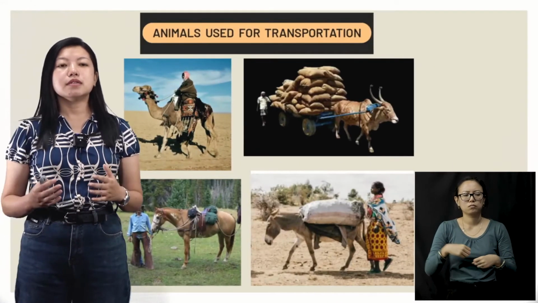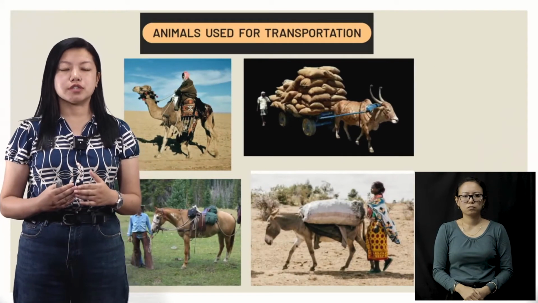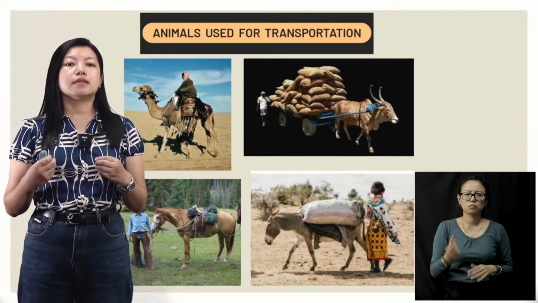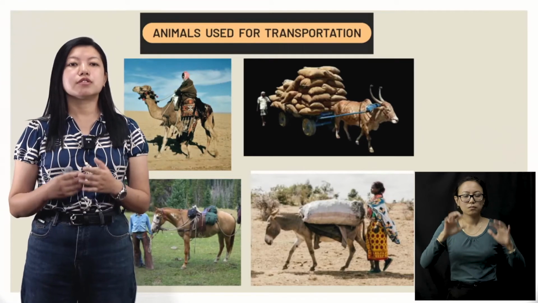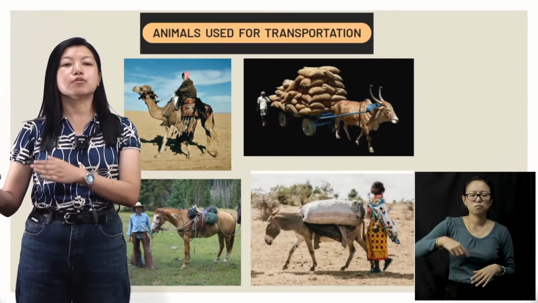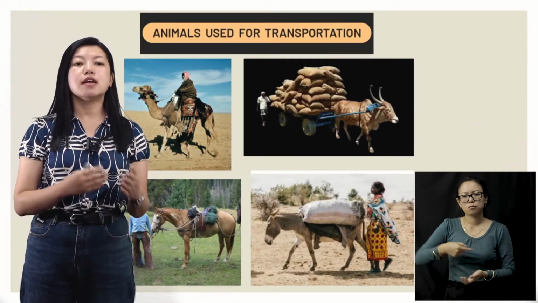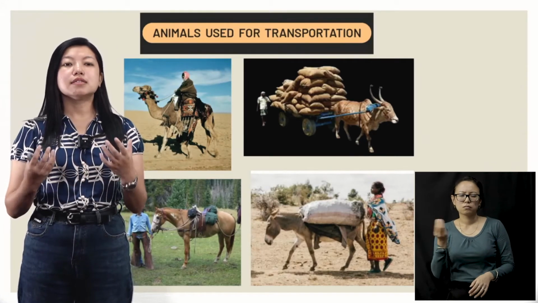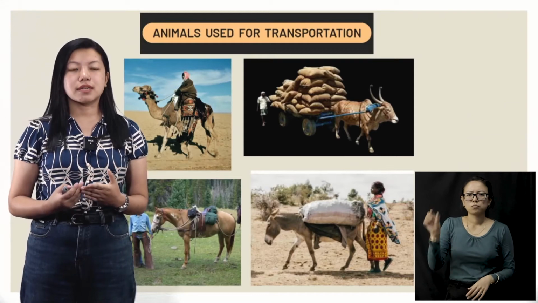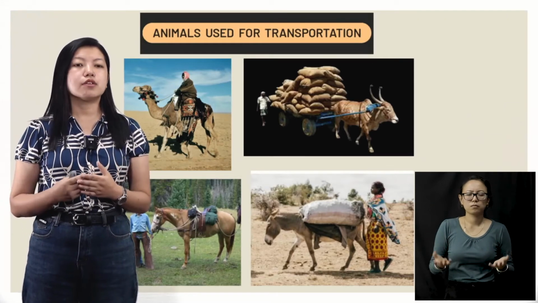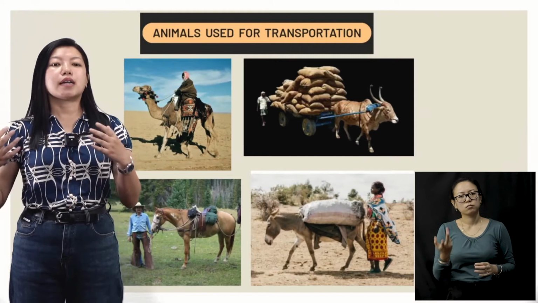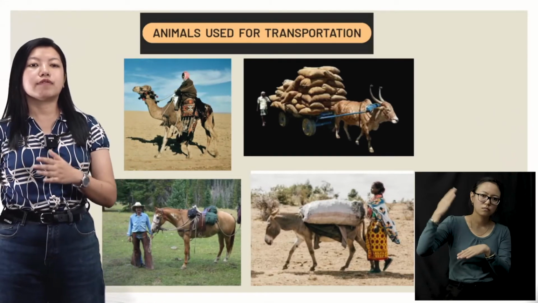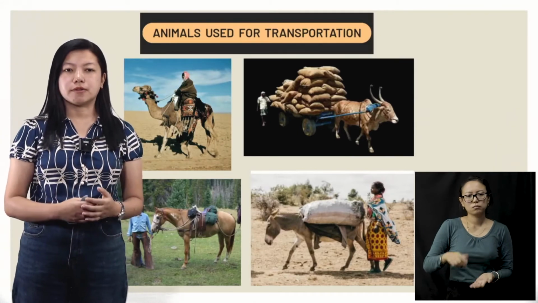Animals used for transportation. During the early man's time, animals were used for transportation, okay? That is, to go from one place to another, they used the help of animals. And sometimes there are certain things that human beings cannot carry because they are very heavy. So for that, they tied up all the heavy things on top of the animal and travelled from one place to another, all right?